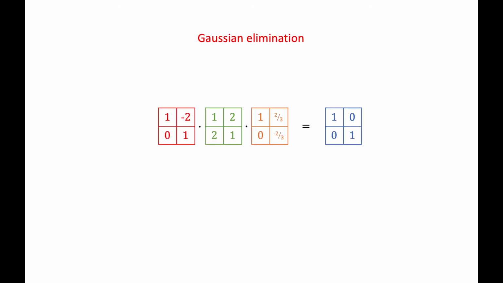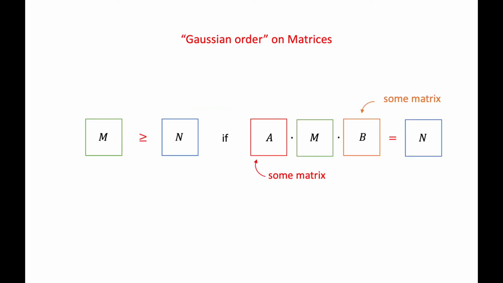To explain this, let's start with something we all understand, namely Gaussian elimination. Given the green matrix, we can take linear combinations of the rows and the columns to obtain a diagonal matrix. These row and column operations we naturally encode by multiplying from the left and from the right with some matrices. Let's use this to define an order on matrices, which we call the Gaussian order. Given two matrices M and N, we say that M is bigger than N if there exists some matrix A and some matrix B, such that A times M times B equals N.